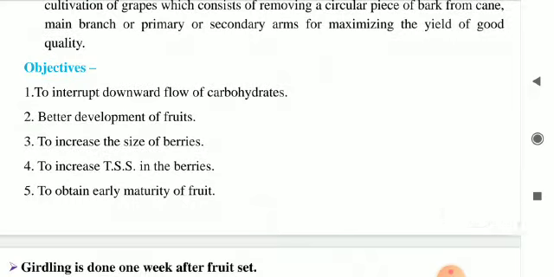These are the 5 objectives of girdling in grapes.